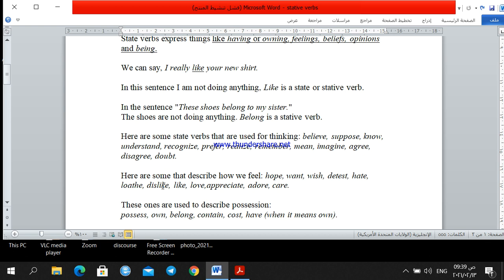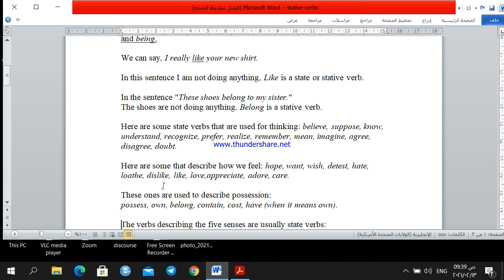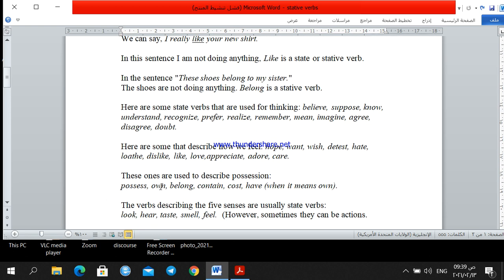Other stative verbs express possession, owning. For example, the verbs possess, own, belong, contain, cost, and have, when it means own. The verb have has more than one meaning, but in case it means own or possess, then it is used in the present simple.